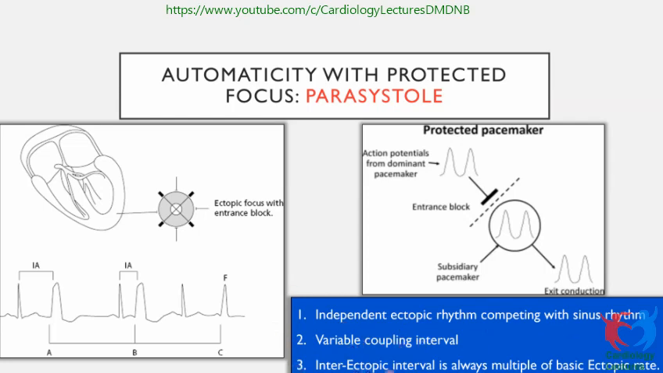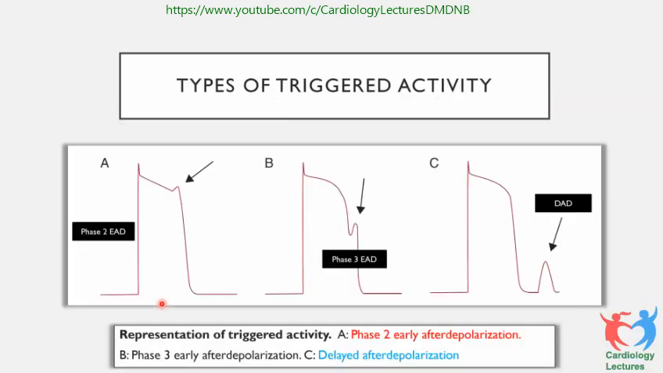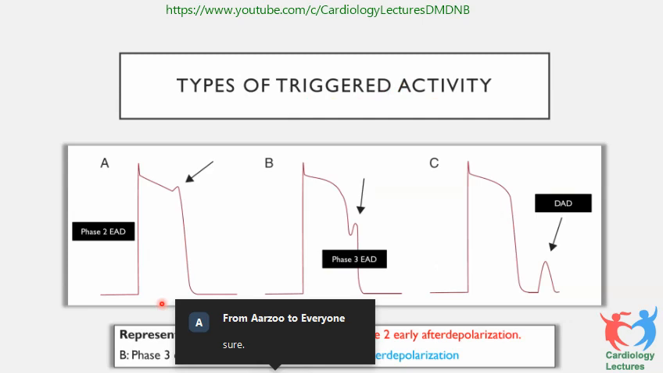The ectopic interval is always a multiple of the basic ectopic rate. So let's say this is a parasystole. This interval will be some multiple of the ectopic intervals, because this is a totally independent focus and the sinus focus is totally different. This is called parasystole. So this is now triggered activity.